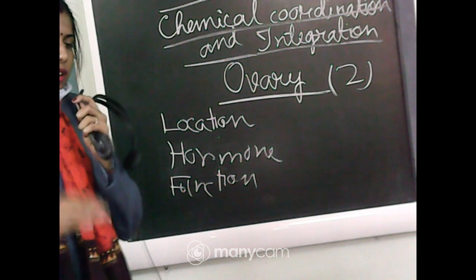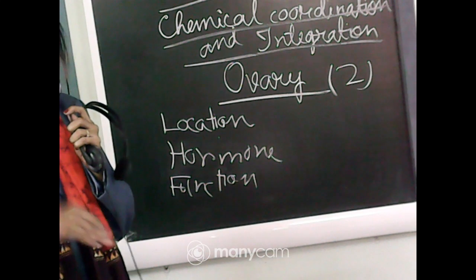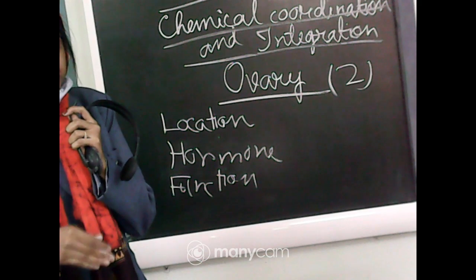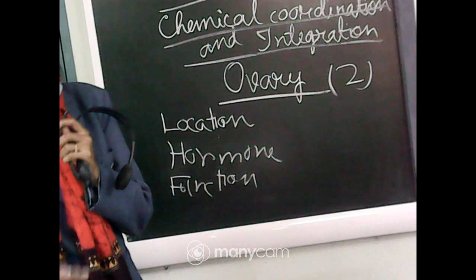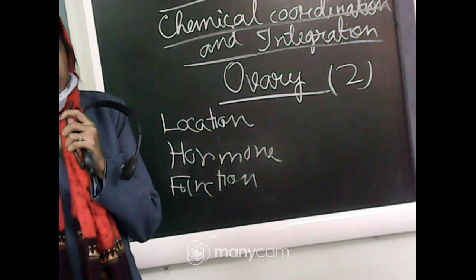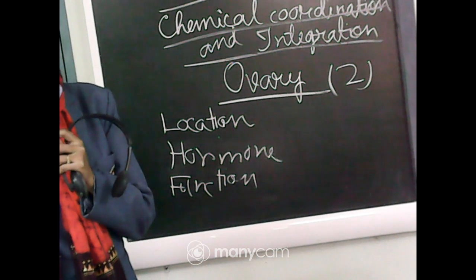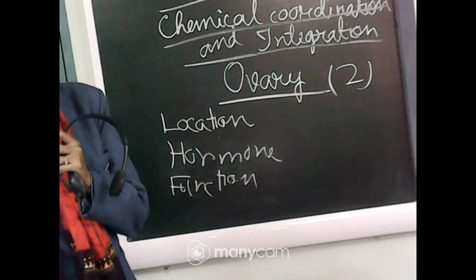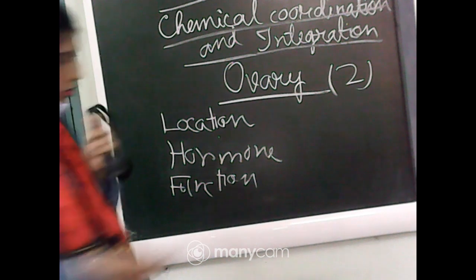Already you have read the basic idea about the menstrual cycle in class 10, and again you will read it in detail in class 12. In the menstrual cycle you will be able to find out the different steps of the process of formation of ovum. Besides that, two female hormones can be produced from the ovary: estrogen and progesterone.